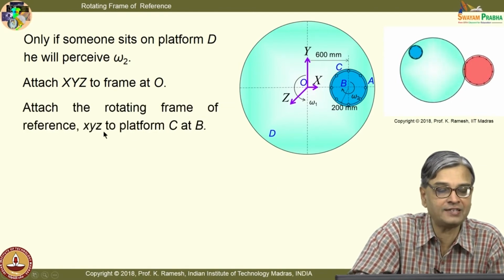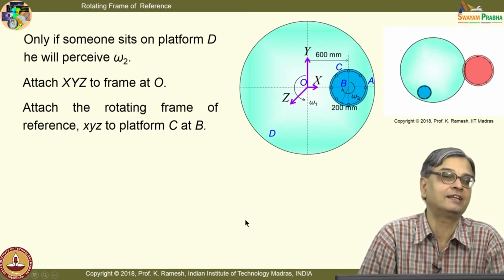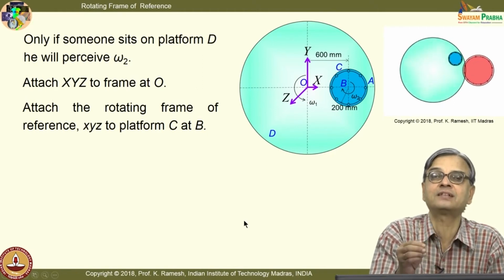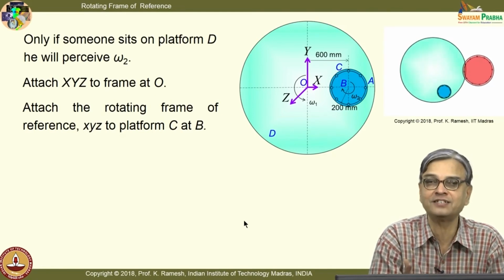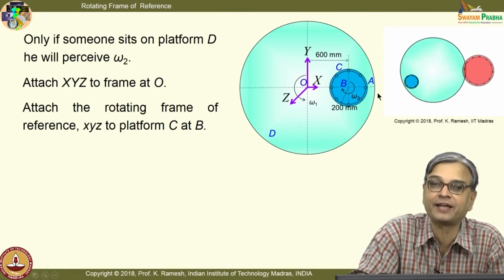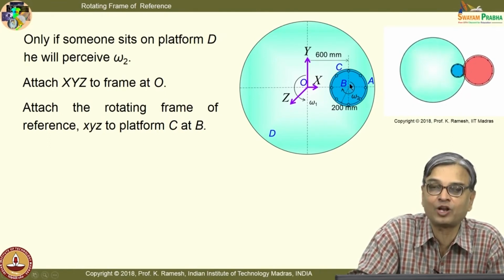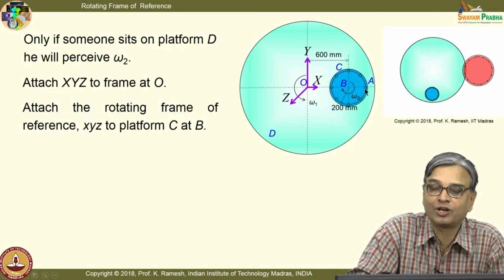Attach the rotating frame of reference at point B to platform C. I have this as platform D, this as platform C, and I have the points B and A. So, in the first problem I have decided that I will use the same symbols which we have used for developing the equations, so that you understand how to handle the equations, later on worry about how to generalize it. Okay. So, we have the point B and point A. So, I need to know what is the coordinate velocity of point B, then I can find out what is the velocity of point A.